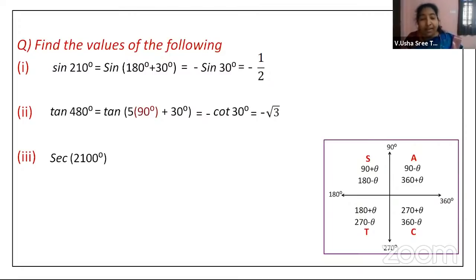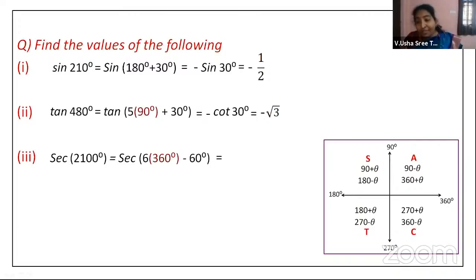All right, children. Then secant of 2100 degrees. Secant of 2100 degrees, we can always write it as 360 into 6 minus 60 degrees. Now, we will try to understand what it is first. 360 degrees means we are starting here, right? We are completing one complete rotation, and then we are reaching here. Then it becomes 360. Like this, how many rotations are you making? 6 complete rotations you are making. Okay, right. Now, after 6 complete rotations, you are here.